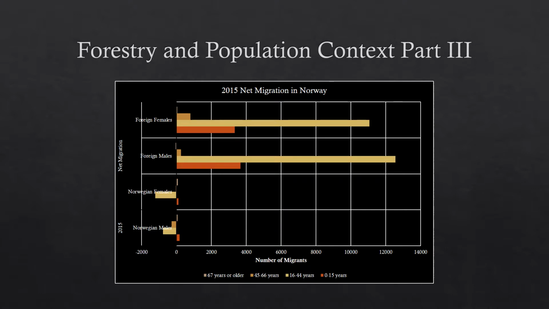In this bar chart, Norway's population is mostly contributed from immigration of highly skilled foreign labor between ages 16 and 44 years. The majority of the immigrants are male, which infers a gradual increase in sex ratio with time. This migration trend is prominent in Norway due to high GDP per capita, job opportunities in the petroleum industry, and good access to healthcare, contraceptives, and education.